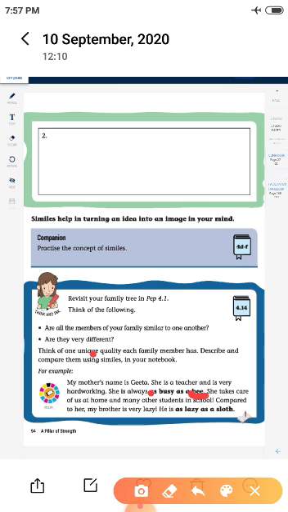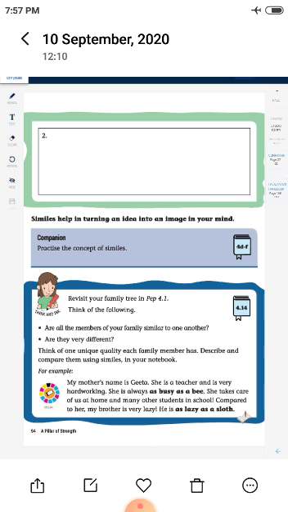You know that a bee is a busy insect. It is always busy collecting honey. The same way the mother is also working very hard. She takes care of us at home and of other students in school. Compared to her, my brother is very lazy. He is as lazy as a sloth.